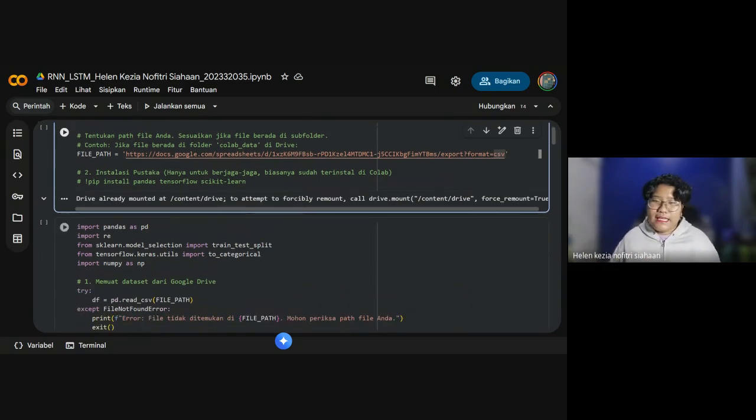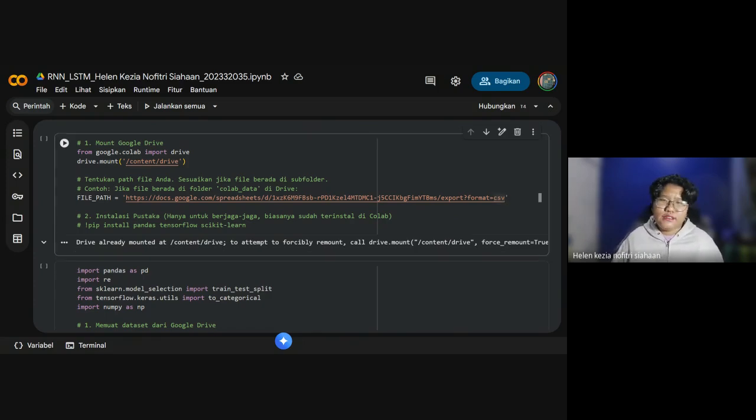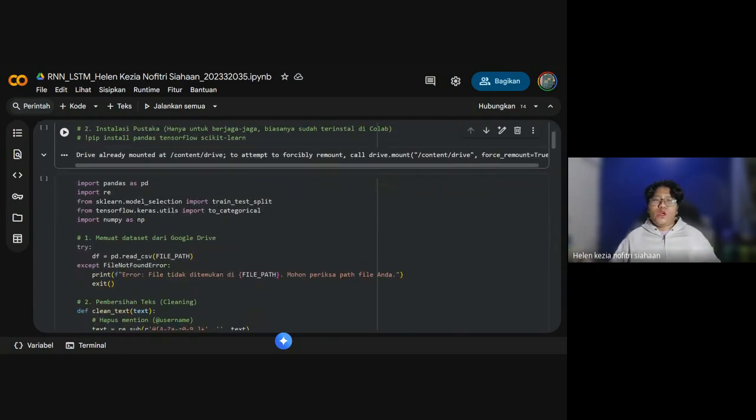So we will be learning about the first one, the clean text function. But we need to know first about pd, why I'm using pd and all of this. I loaded the dataset using pd.read_csv.